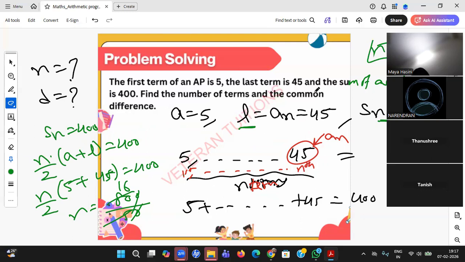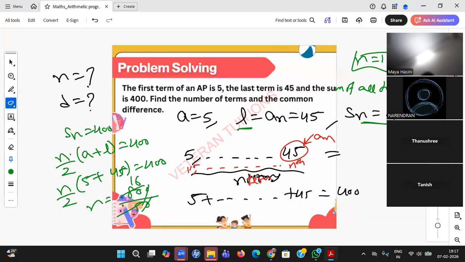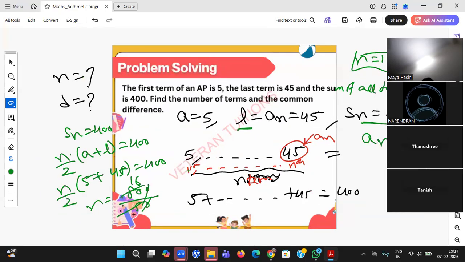Once you already have a of n equal to 45, you can use the formula a plus n minus 1 into d equal to 45. A is 5, n we just now found 16, so n minus 1 will be 15. D you need to find. So 15d equal to 45 minus 5, 40. D equal to 40 by 15. 5 8s are 40, 5 3s are 15. D equal to 8 by 3 will be the answer.